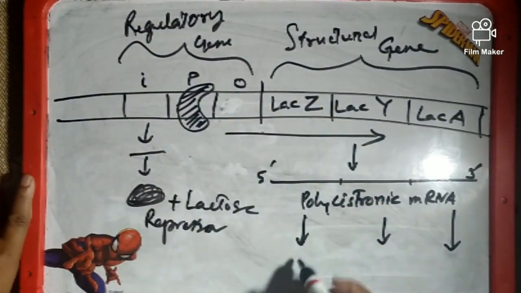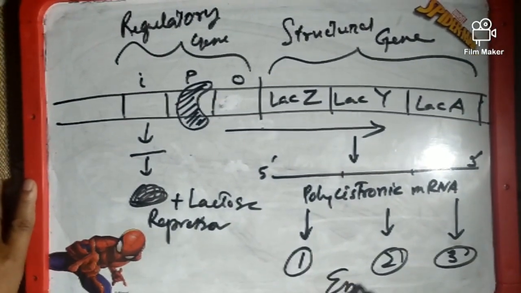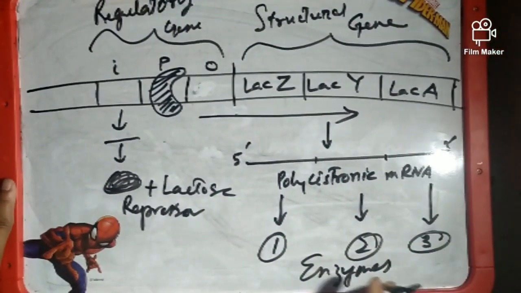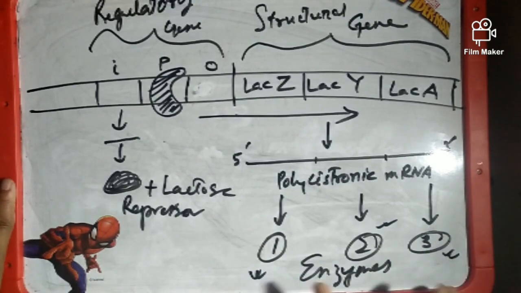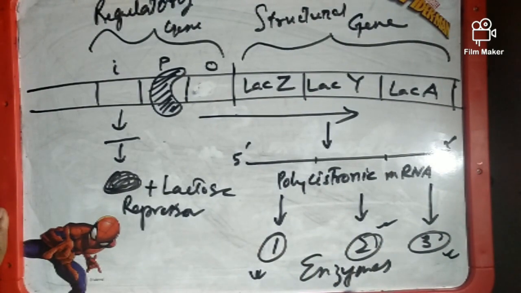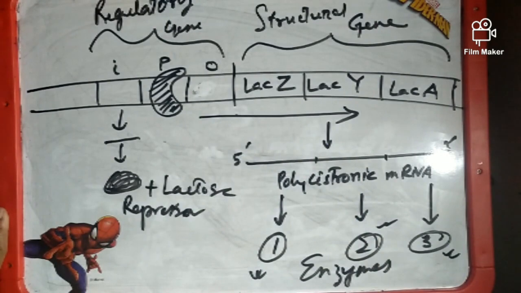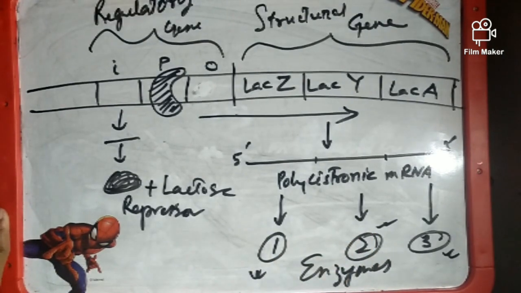So this is number 1 enzyme, number 2 enzyme, number 3 enzyme: beta galactosidase, galactoside permease, and transacetylase. When these three enzymes are formed, they will go and act on the lactose available in the cell. As a result, after some time, all the lactose will be utilized, or metabolized. It will be broken down, and as a result, there will be no lactose left in the cell.